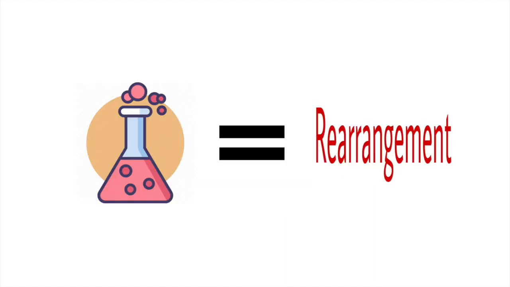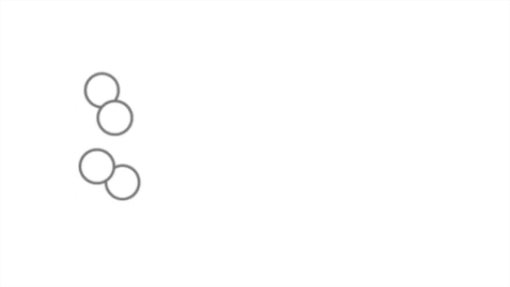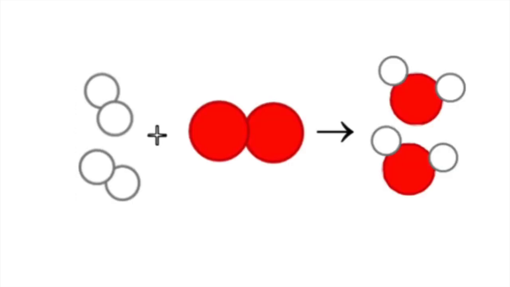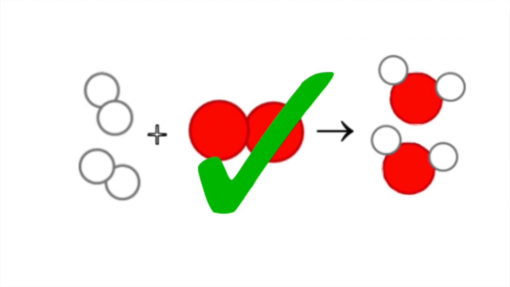Fifth, Dalton said that a chemical reaction is a rearrangement of atoms instead of a transformation of one element into another. When a chemical reaction occurs, the bonds in the reactants are broken and reformed to make the products, which is a rearrangement. Dalton remains correct to this day regarding the process of a chemical reaction to be a rearrangement.